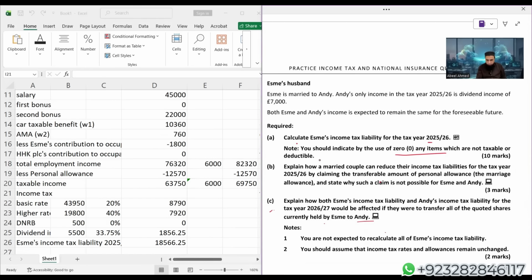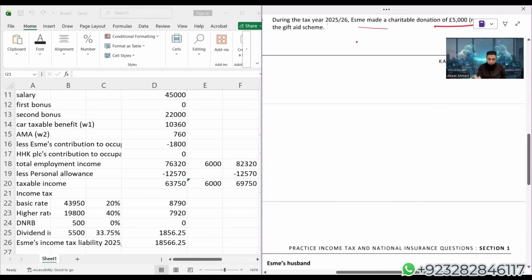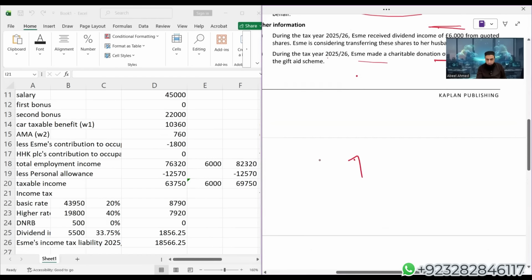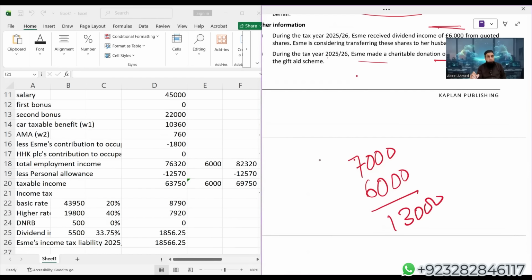Now let me explain part C quickly to you. Actually, ESME's husband is having income of £7,000. If ESME transfers all of her shares to her husband, then the dividend income which she gets every year, £6,000, the husband will get that £6,000 income. So ND's total income becomes £13,000. ND will deduct the personal allowance of £12,570. Taxable income of ND will be £430.